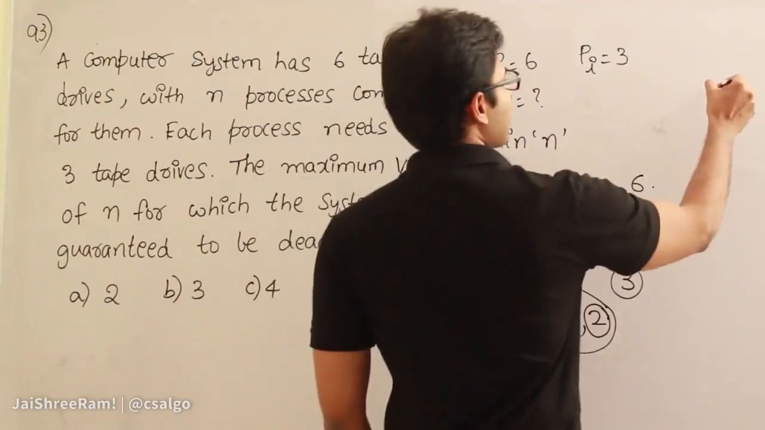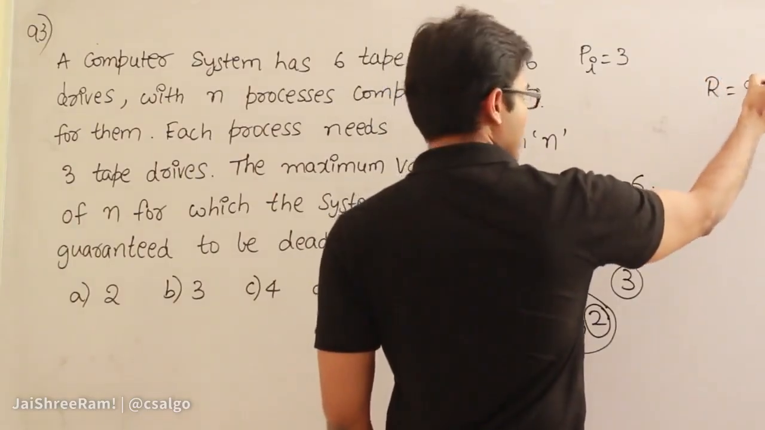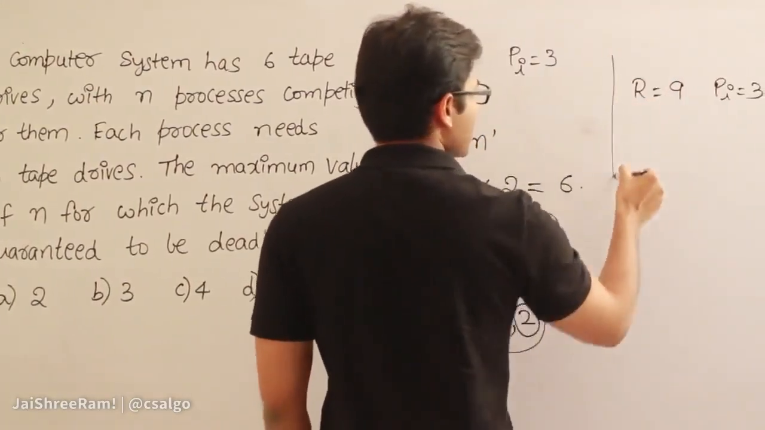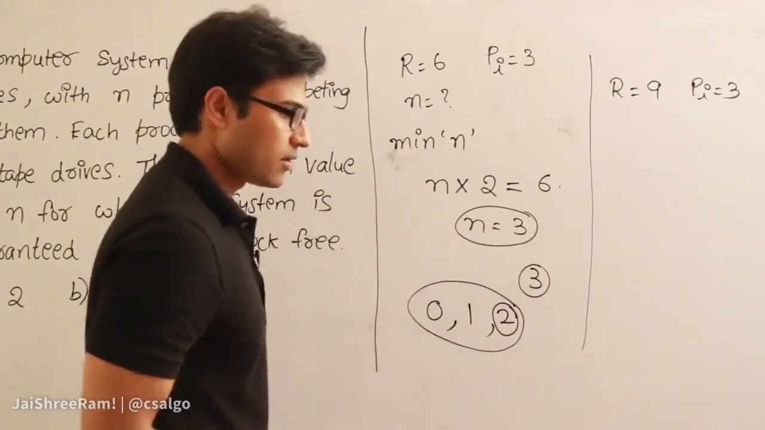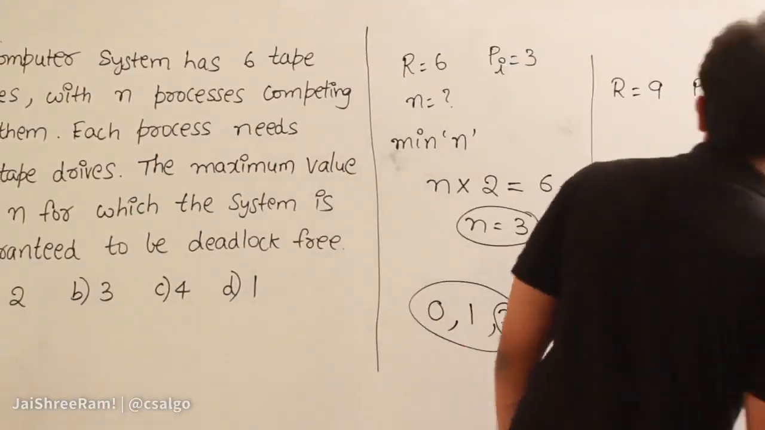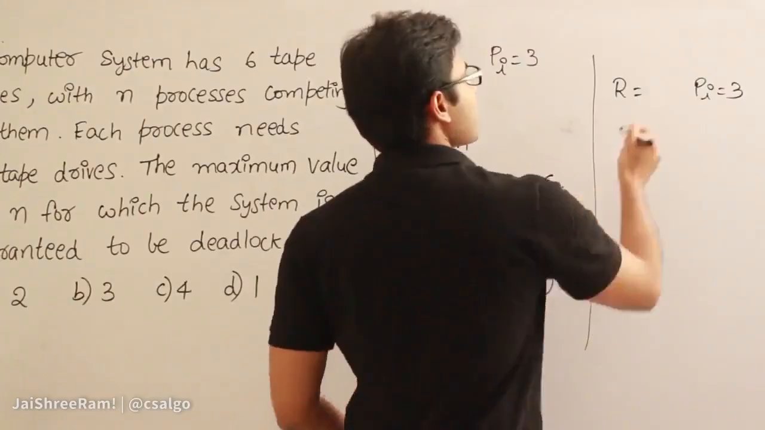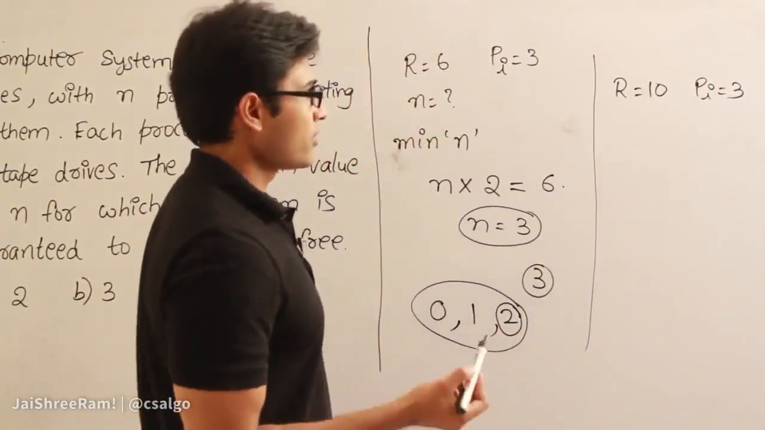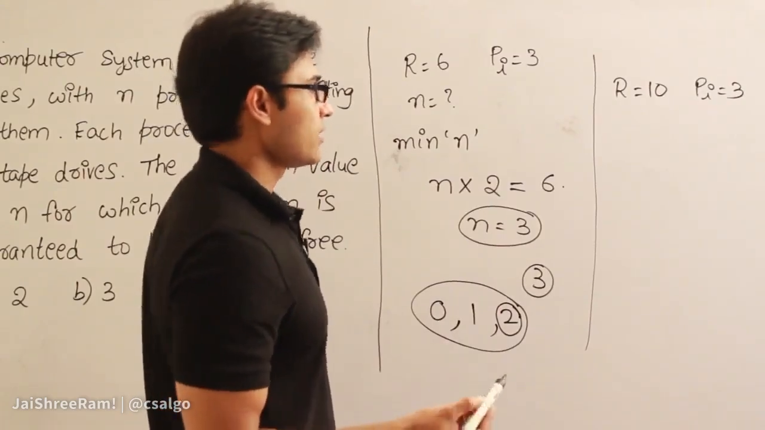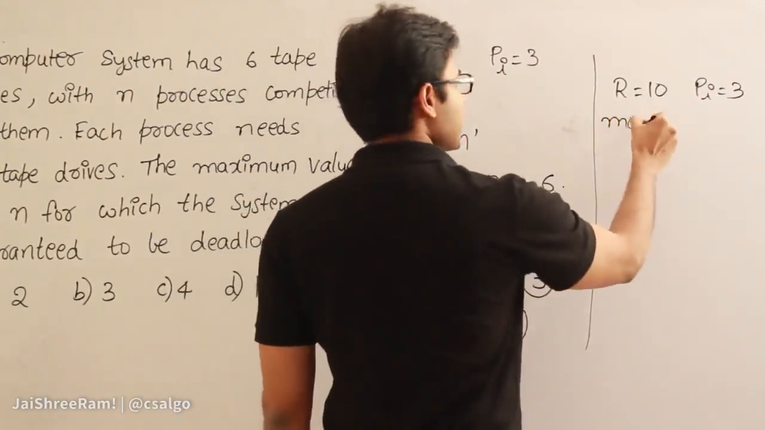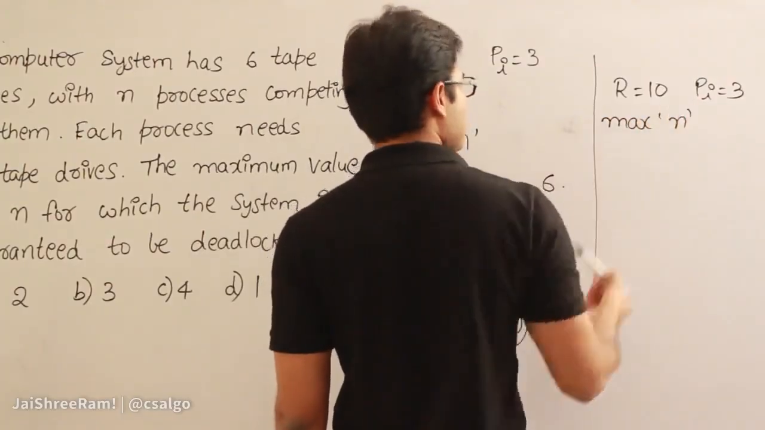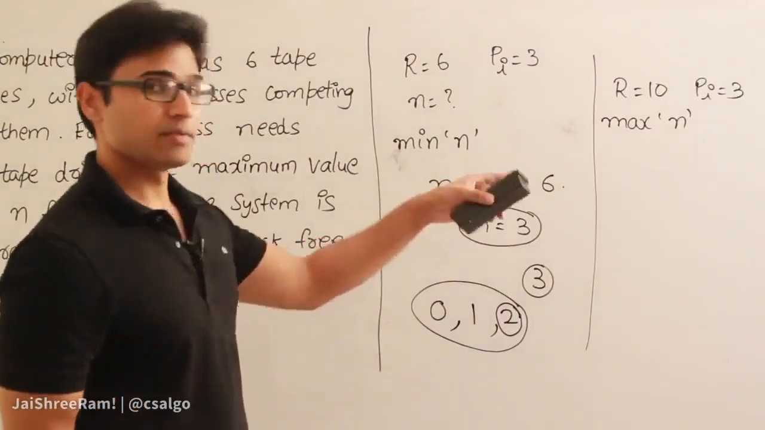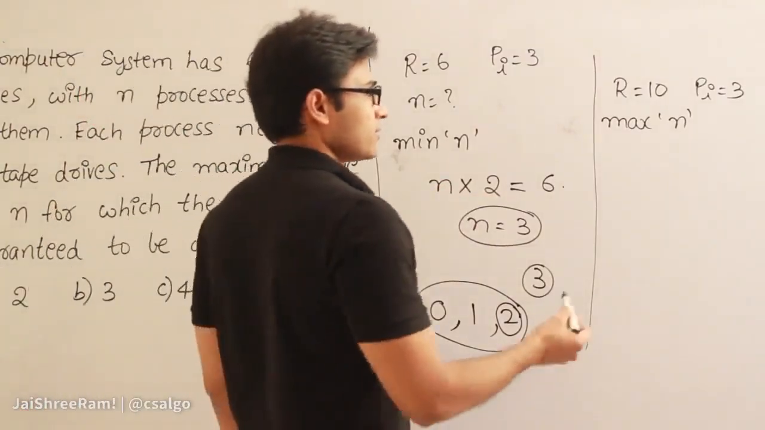What if the number of resources we have is 9 and every process Pi requires 3 resources? Then how many processes can be present? Or let us say the number of resources we have is 10, and every process requires 3 resources. Then how many processes can be present inside this system at maximum so that there will be no deadlock, if that is the question asked? Is that part visible? And now let's see this.